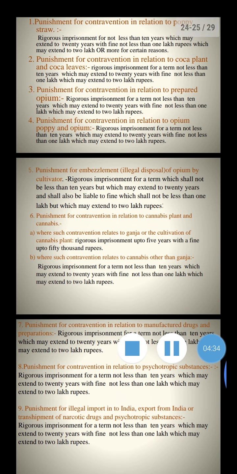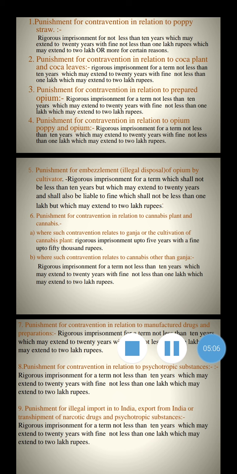Then fifth, punishment for embezzlement or illegal disposal of opium by a cultivator. Rigorous imprisonment for a term which shall not be less than 10 years, but which may extend up to 20 years, and shall also be liable to a fine which shall not be less than 1 lakh but which may extend up to 2 lakh rupees.